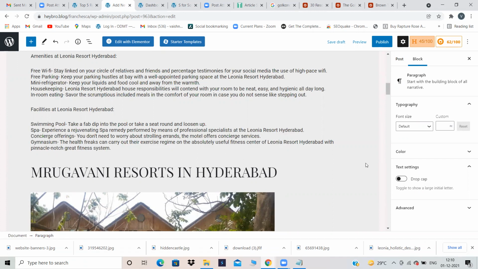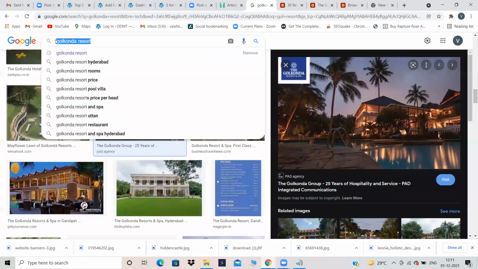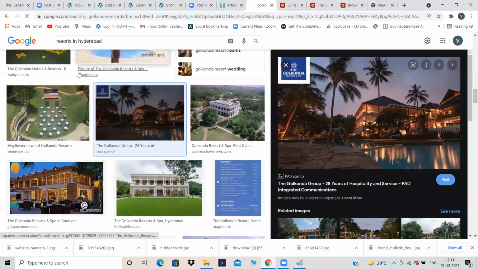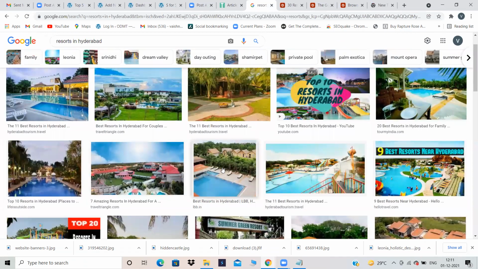Yeah, we need to add a featured image. For now, then add categories. Yes, we should do both things. Resorts in Hyderabad. So let's take any good featured image.